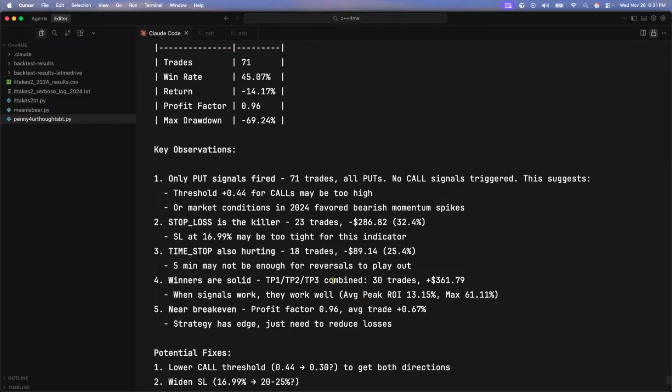Who's Julia? I don't mind because I'm still learning. I don't mind checking people out. Only puts fired signals, no call signals. This suggests that the threshold is too high or the market conditions for 2024 is bearish. I've heard and read some good things about Julia, but I'm not.